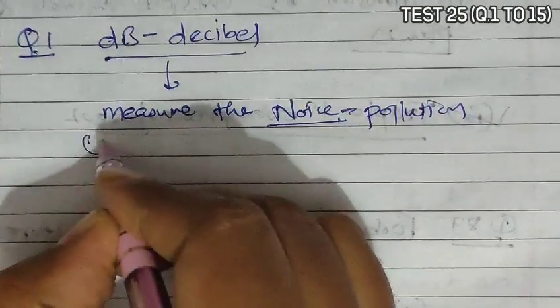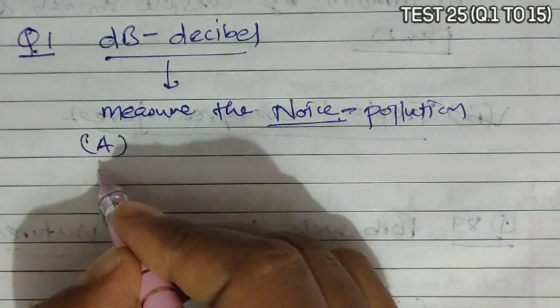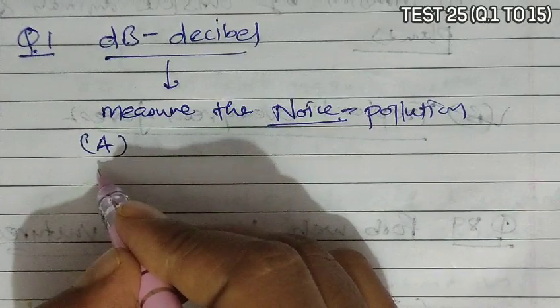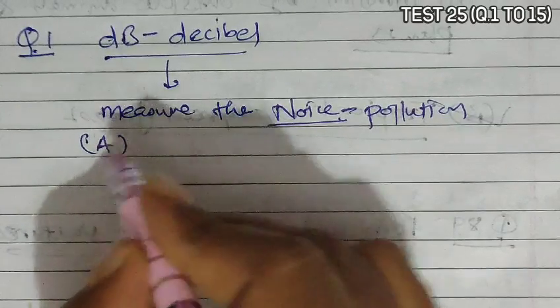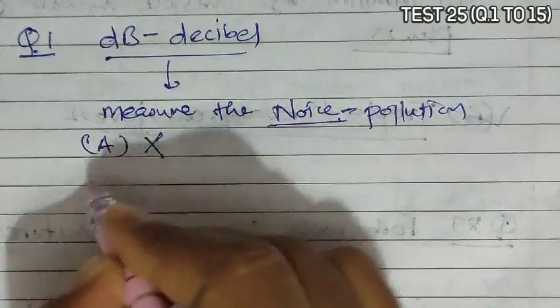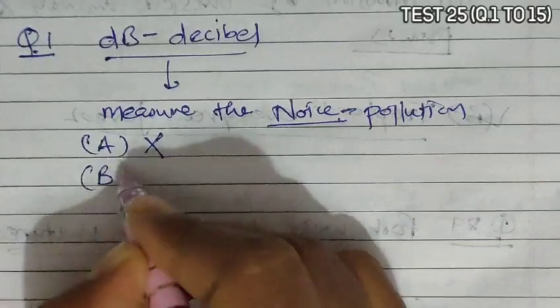So if we go according to option A, it says the density of bacteria in a medium, so it is not used for the density of bacteria in a medium.